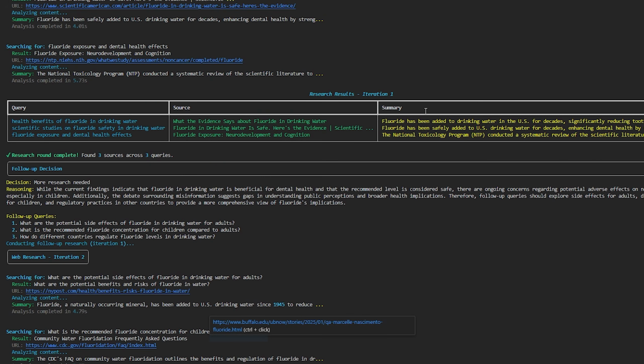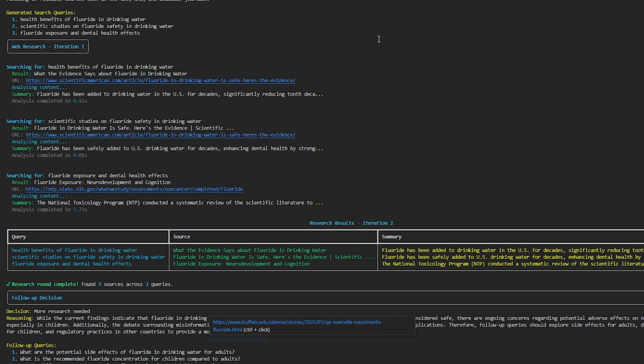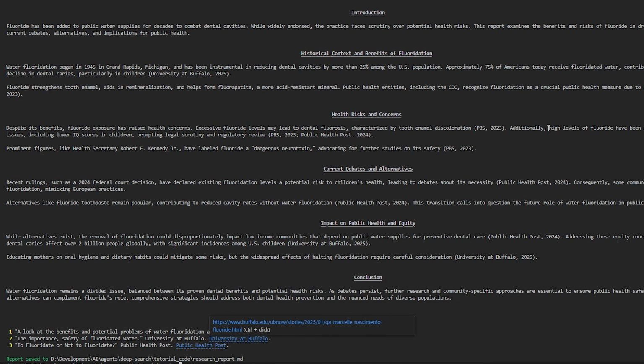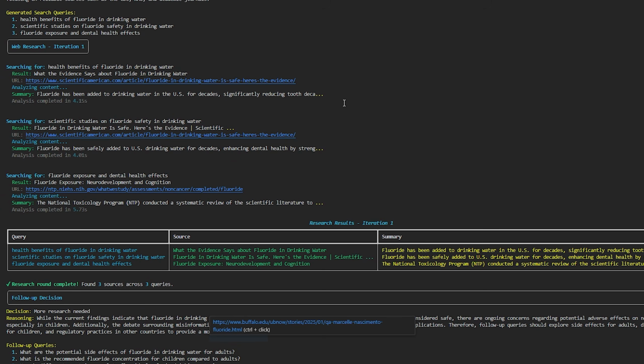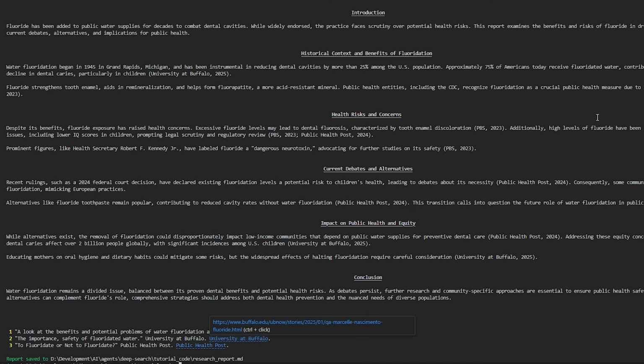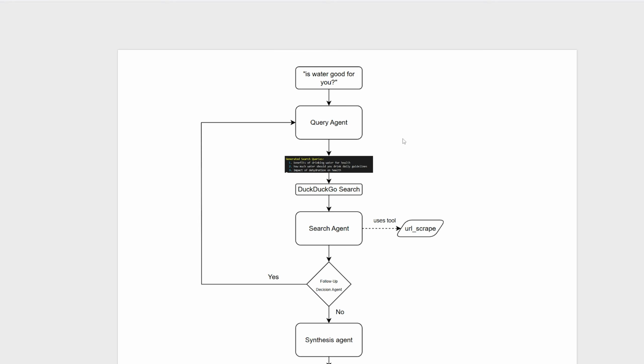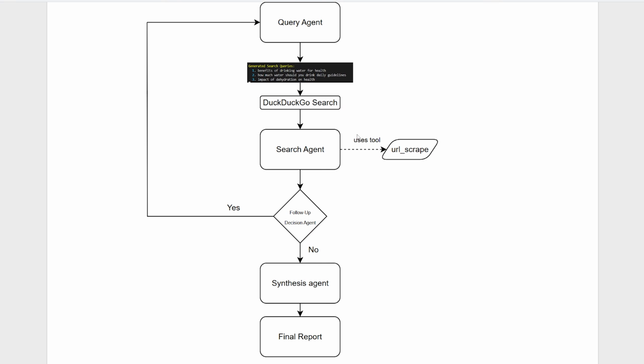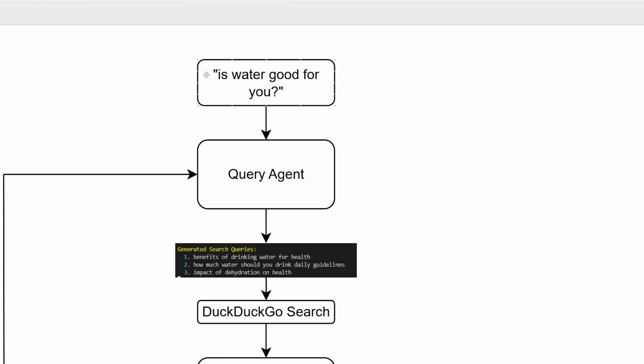So hopefully you guys find this to be interesting. I think this is a great way to replicate what we just saw with Grok and Gemini, and also ChatGPT has that same feature. So if you are interested, then keep watching. So I made a little flowchart here so we can understand how this is going to work a little bit better. So when you first ask a question like, is water good for you?